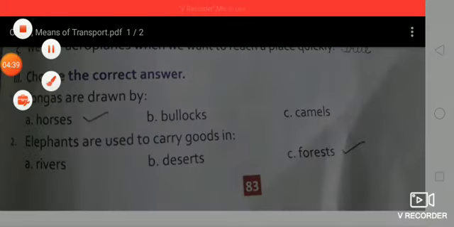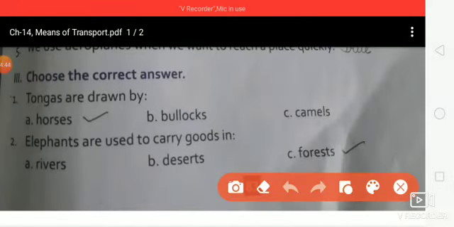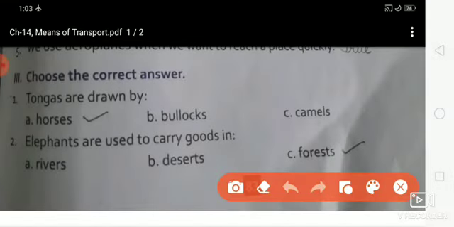Choose the correct option. Okay, choose the correct answer. For each question there are three options and only one option is right. So first one, tangas are drawn by. Option A, horse, option B, bullock carts, and option C, camels. So the right answer is A, horse. Tangas are drawn by horse. Is that clear?